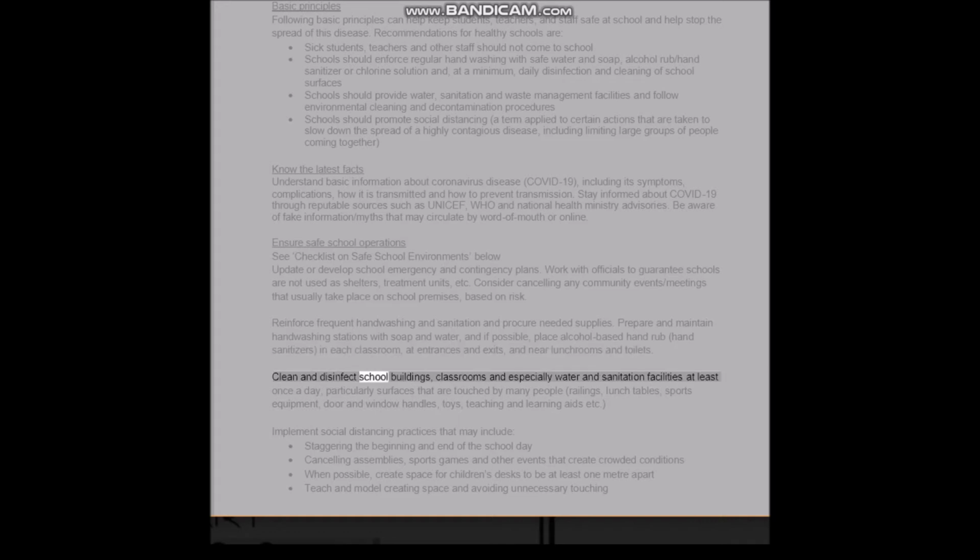Clean and disinfect school buildings, classrooms, and especially water and sanitation facilities at least once a day, particularly surfaces that are touched by many people, railings, lunch tables, sports equipment, door and window handles, toys, teaching and learning aids, etc. Implement social distancing practices that may include staggering the beginning and end of the school day, canceling assemblies, sports games, and other events that create crowded conditions when possible. Create space for children's desks to be at least 1 meter apart. Teach and model creating space and avoiding unnecessary touching.